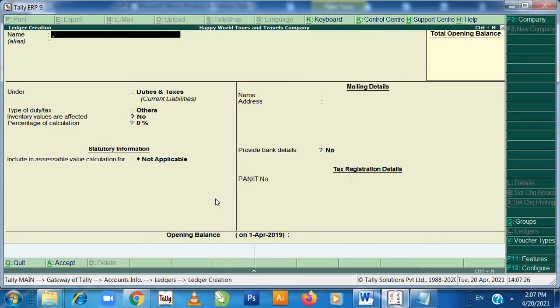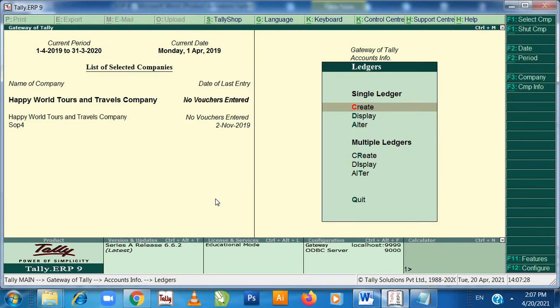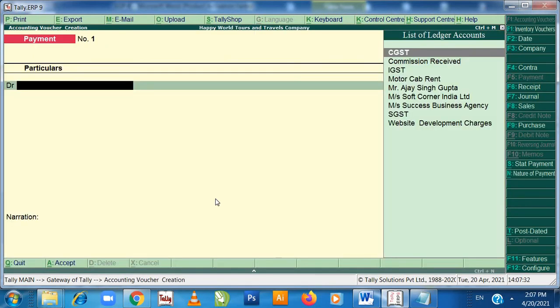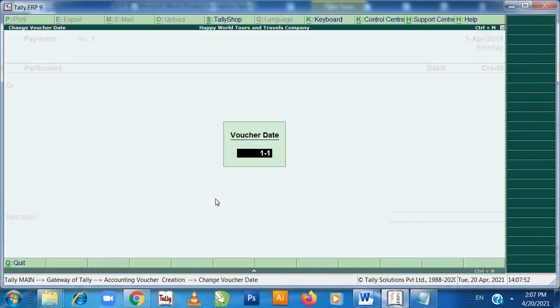Now is the time to do the voucher entries. You have to go to accounting voucher. So on 1st November, what happened? Okay, receive commission rupees 50,000 with 18% GST from Mrs. Success Business Agency. So here Mrs. Success Business Agency account debit to commission received to credit, CGST credit and SGST credit. So this happened on 1st of November.